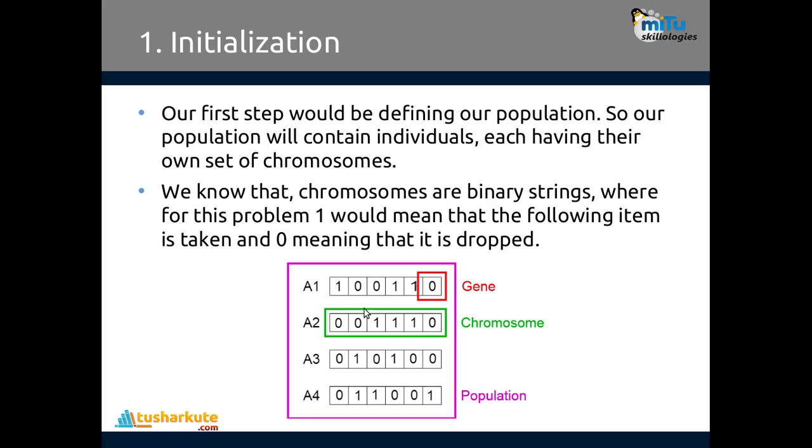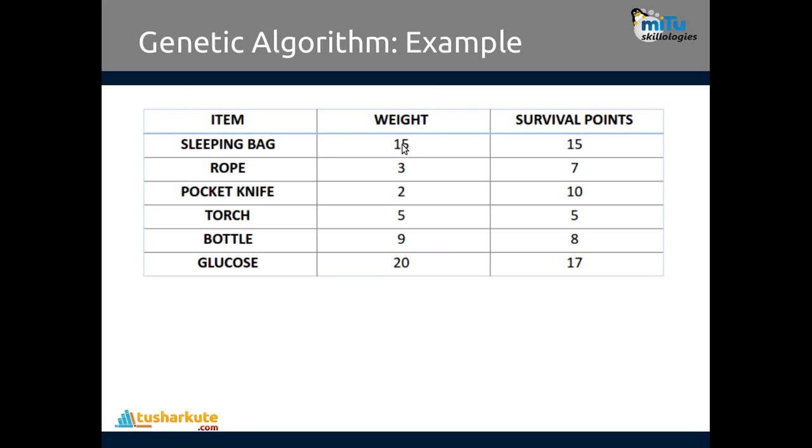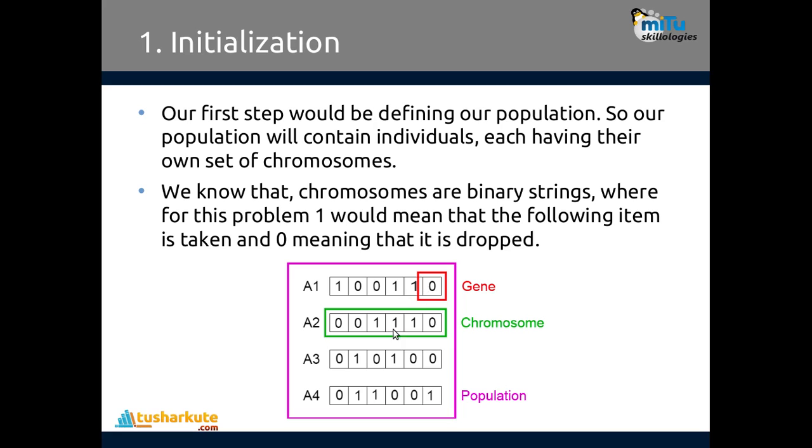So in the first case, what's the weight that we carry? You can check it out: item 1, then 4 and 5. So 29 weight will be present there. Similarly, we are going to have the others also. This is what we initialize, the first step.